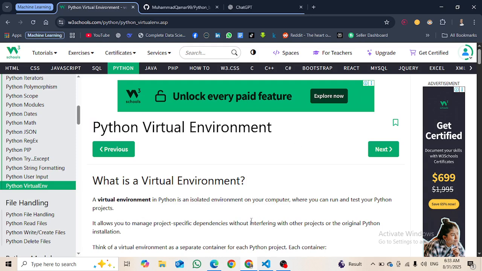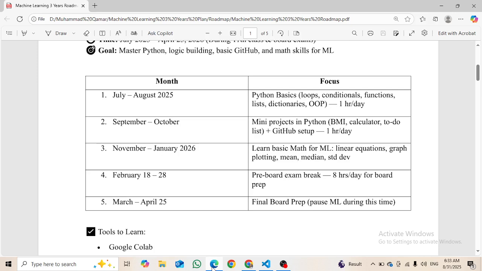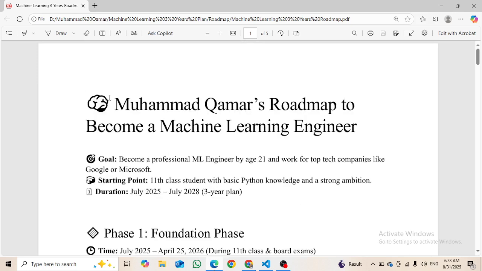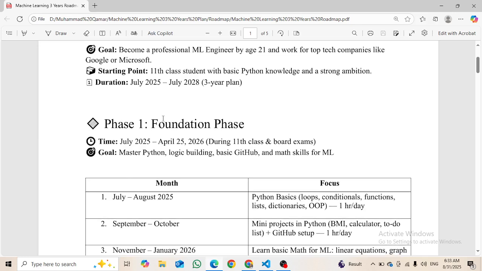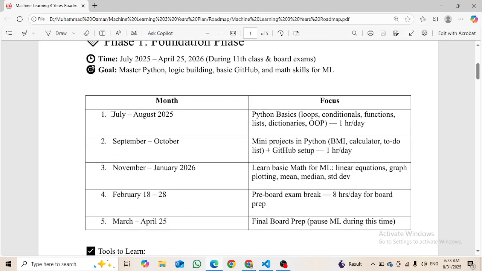And if you are new on this channel and you don't know what the roadmap is, here is the roadmap that I have created for 3 years. Here you can see that this is a 3 years plan. From July 2025 we have started it, and today is the 31st August, right? And today is the last topic of Python. We have learned almost the whole of Python, and for the next 2 months we are going to just do projects in the Python programming language.